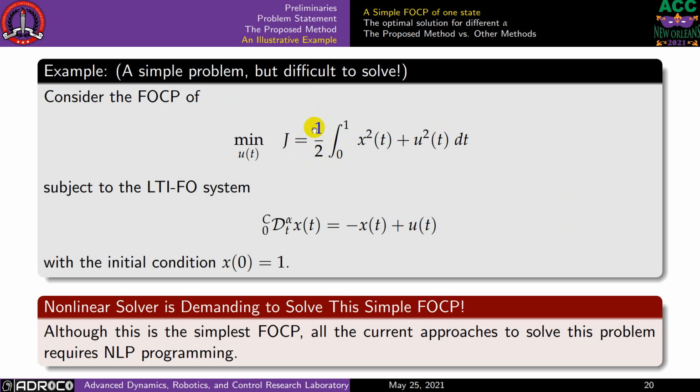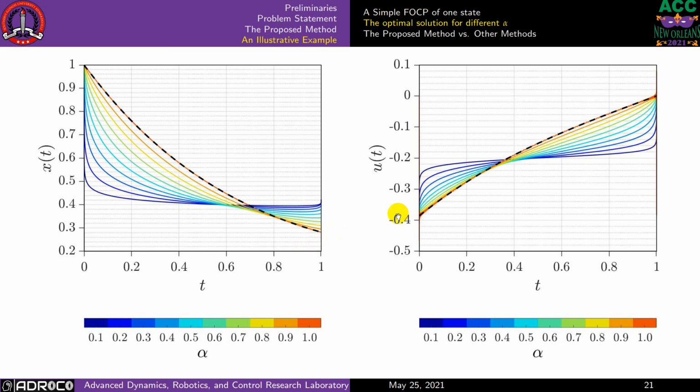To check the advantage of the solution, we have this simple problem. It looks very simple and easy for a classic controller, but it turns out to be difficult for a fractional order system, even a single dimensional one. There has been a lot of literature that uses this example to show the performance of their methods, and we do the same thing. We solve that problem for different values of alpha.